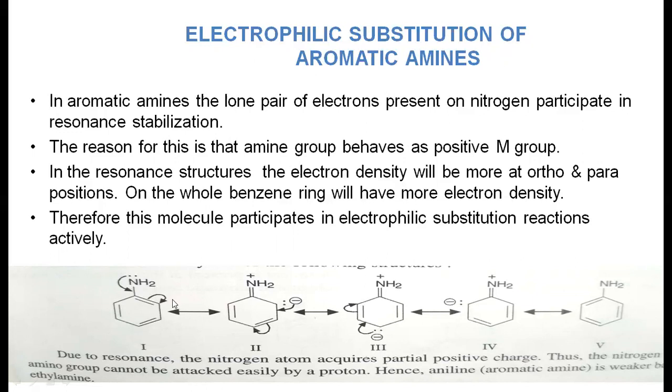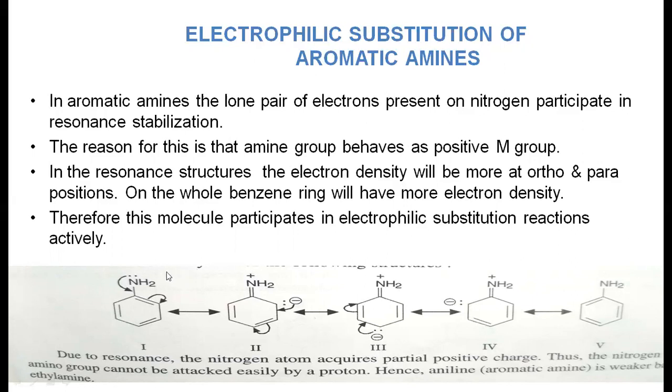Because of this donation, more electron density is present at the ortho and para positions. Therefore it undergoes electrophilic substitution at the ortho as well as para position.